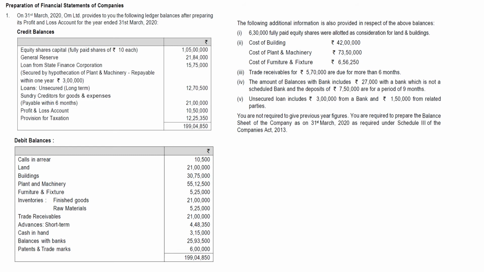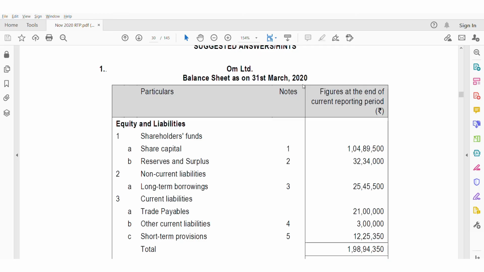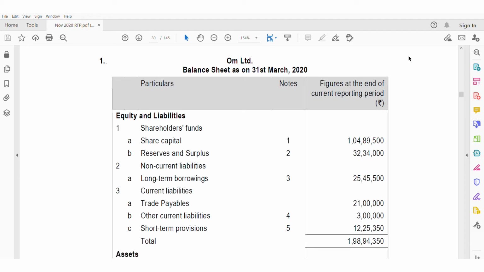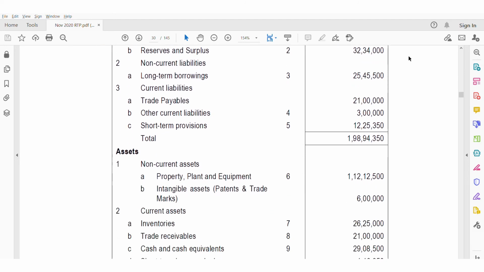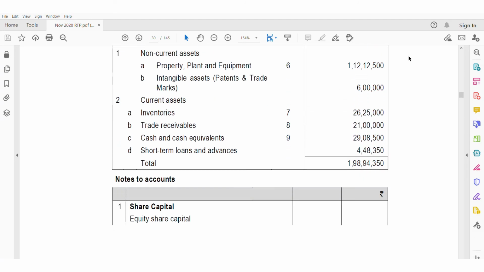so I cannot give. And you are required to prepare the balance sheet of the company as of 31st March 2020 as required under Schedule 3 of the Companies Act. So now let us see how we will disclose these items in the balance sheet. OHM Limited balance sheet as on 31st March 2020. Before we come to the balance sheet, let us now go to notes to accounts.